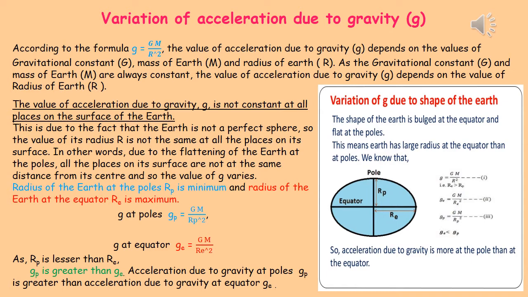As rp is lesser than re, the radius of Earth at the pole is lesser than the radius of Earth at the equator, so gp is greater than ge. Acceleration due to gravity at the poles gp is greater than acceleration due to gravity at the equator ge.